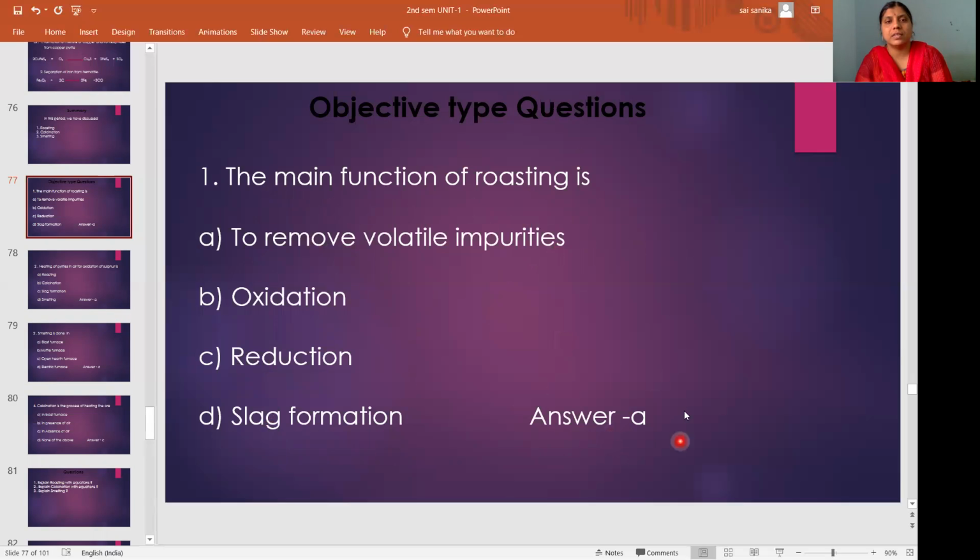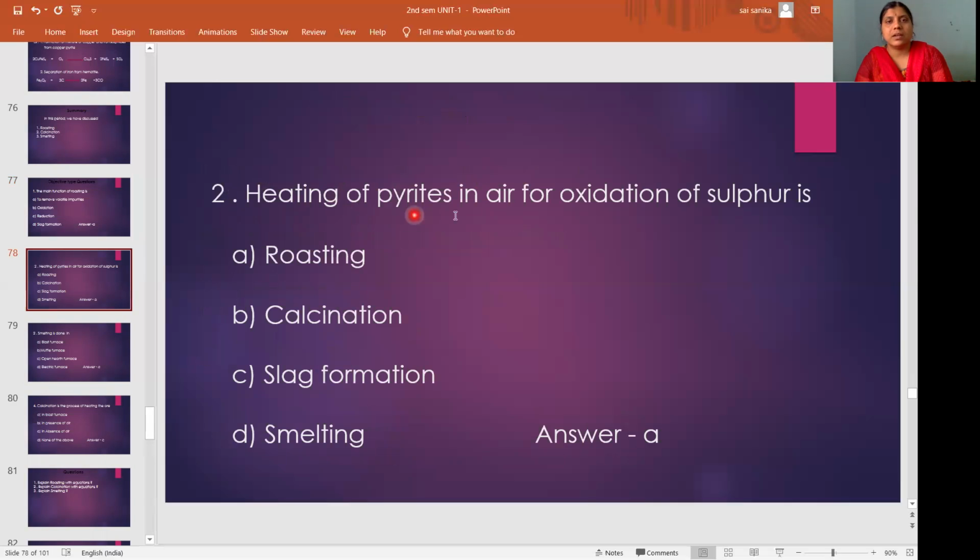So answer A is correct. The main function of roasting is to remove volatile impurities. The next, second question: heating of pyrites in air for oxidation of sulfur is A, roasting, B, calcination, C, slag formation, D, smelting. Heating of ore in the presence of air is called roasting. So the answer is A, roasting.